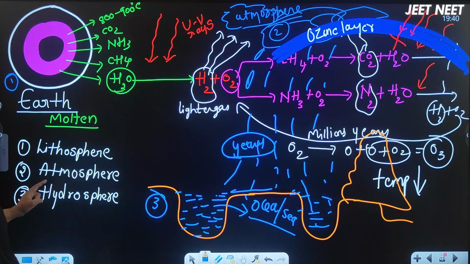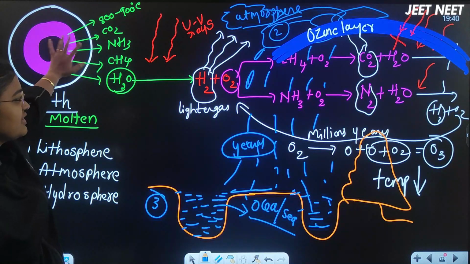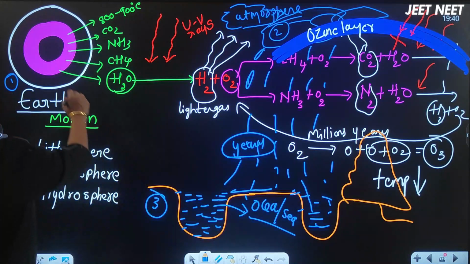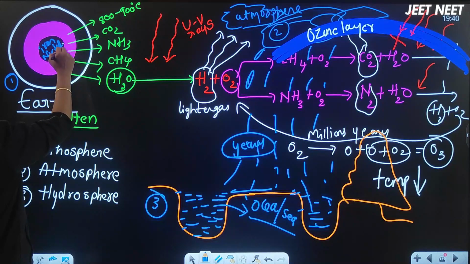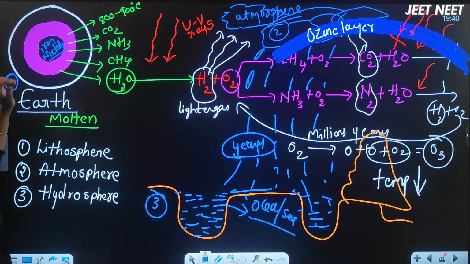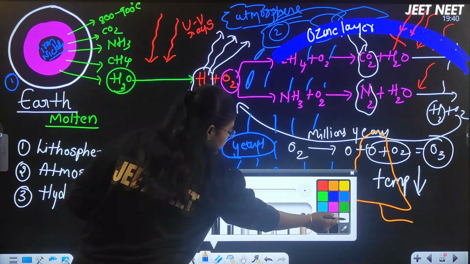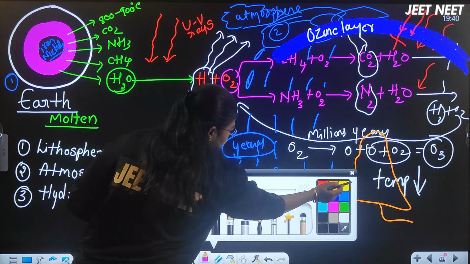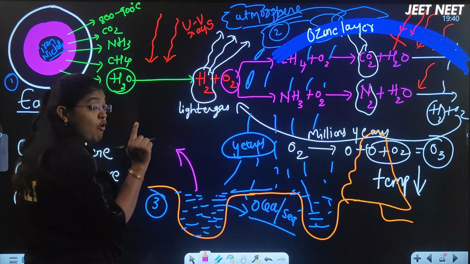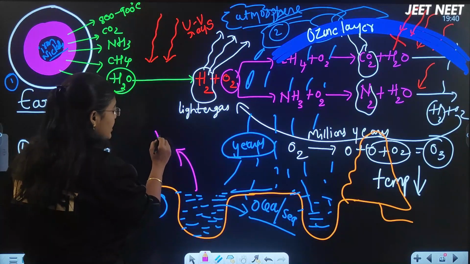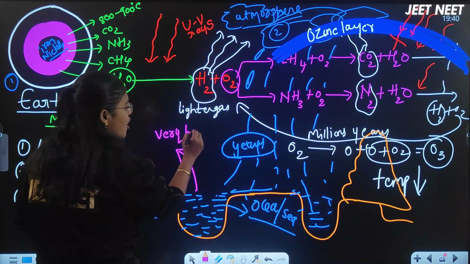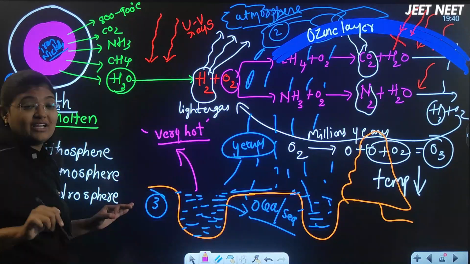So lithosphere, atmosphere, hydrosphere. Now the earth has formed for the first time, then there was iron and nickel, the heavy metals, as I told you in the previous slide. Iron and nickel first formed in the crust region, and they were observed in the core region for the first time, right? So once this water was formed, and this water was also very hot, this is very important. The water formed because of this rainfall was very hot, because the temperature was still very hot at that time compared to now, right?